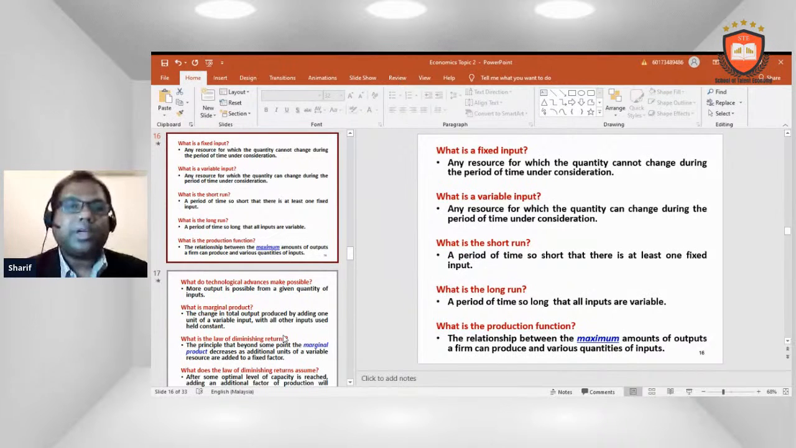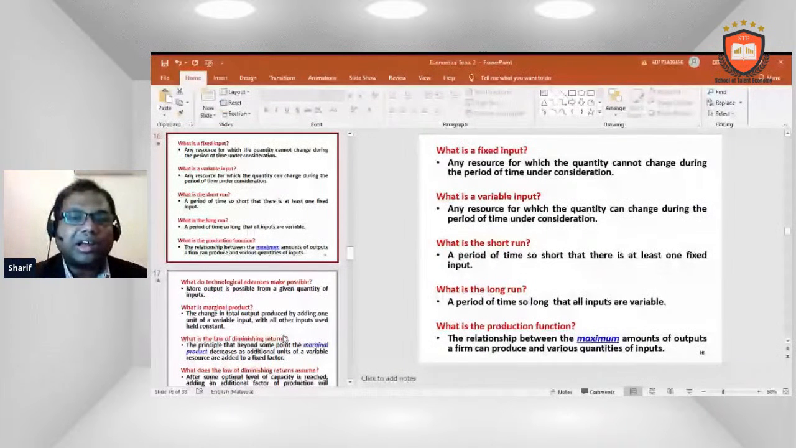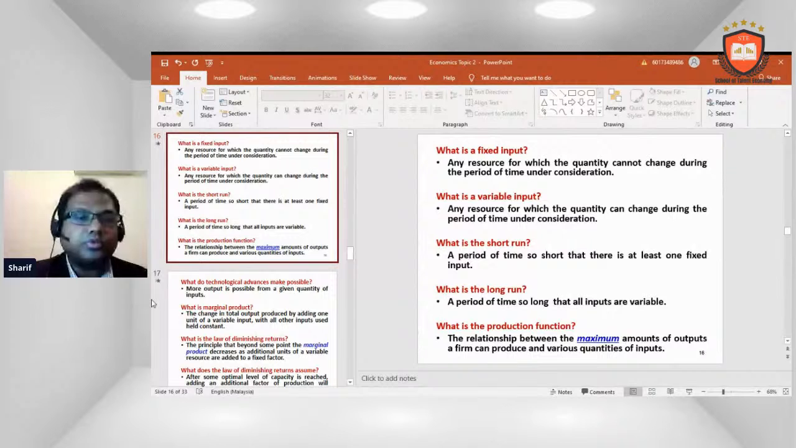What is a fixed input? Any resource for which the quantity cannot change during the period of time under consideration. What is a variable input? A variable input is any resource for which the quantity can change during the period of time under consideration. What is the short run? A period of time so short that there is at least one fixed input. What is the long run? A period of time so long that all inputs are variable. What is the production function? The relationship between the maximum amount of output a farm can provide and various quantities of input.